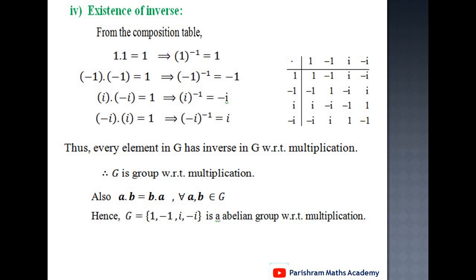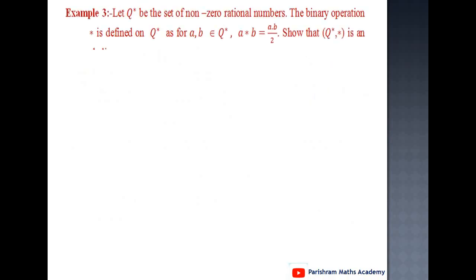Okay. Next, third example. Let Q star be the set of non-zero rational numbers. The binary operation star is defined on Q star as, for a, b belongs to Q star, a star b equal to ab upon 2. Show that (Q star, star) is an abelian group.